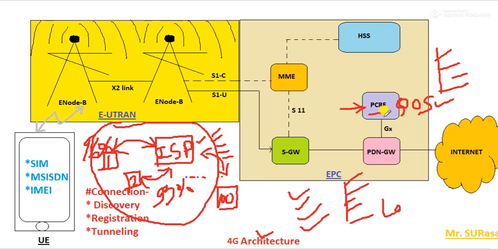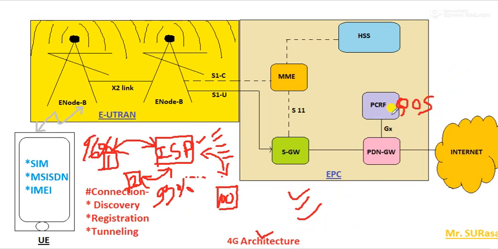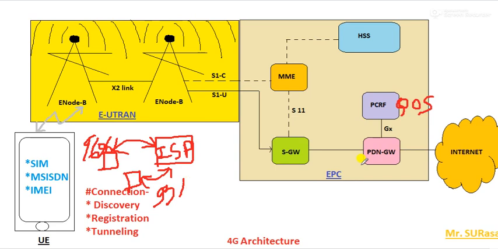Remember, you can go through some standard references to understand how the quality of service is maintained under the 4G architecture. We don't need to see this point in more depth, but you should remember how the quality of service is maintained under this 4G architecture, and how this PCRF is managing this point.